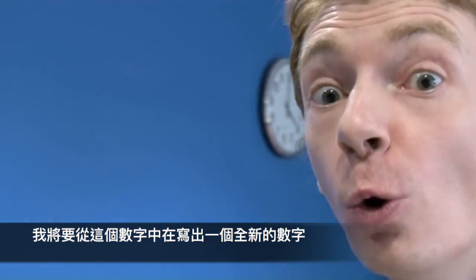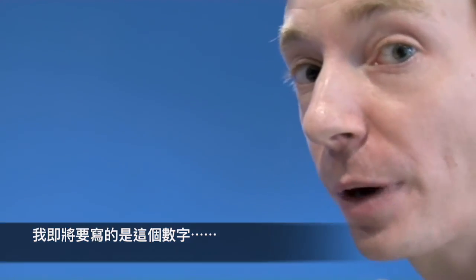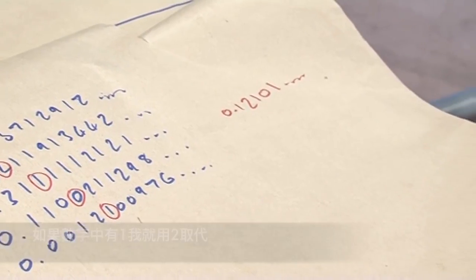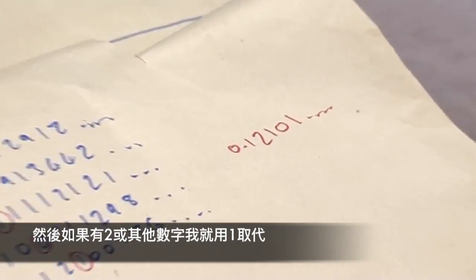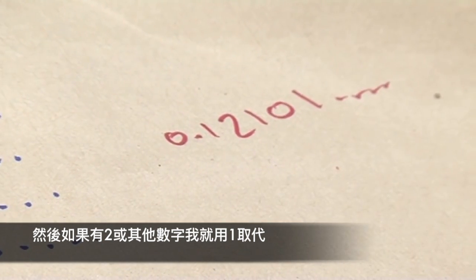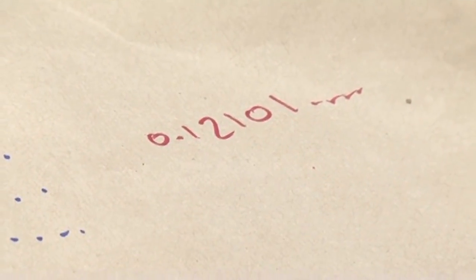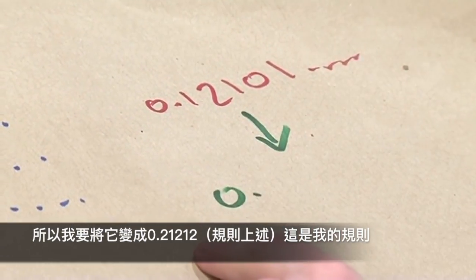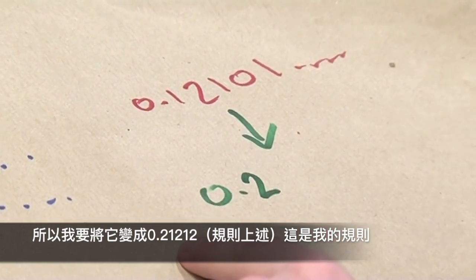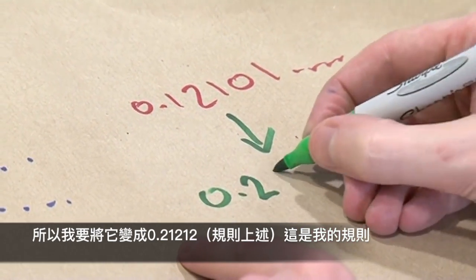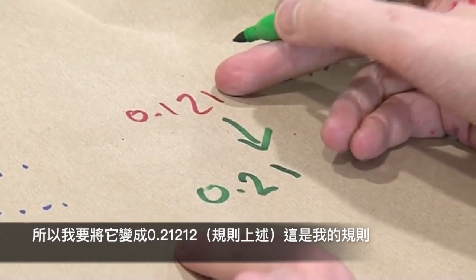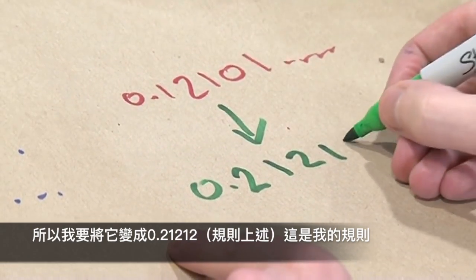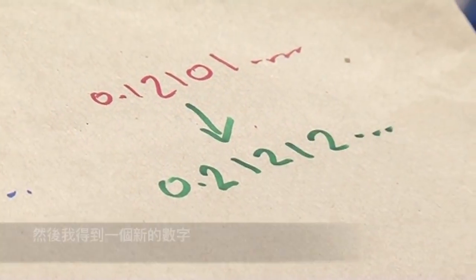Now, this is my rule. I'm going to make a whole new number from that one. If it has a 1, I'm going to change it to a 2. And if it has a 2 or anything else, I will change it to a 1. So let's try that. So I'm going to turn this into 0. So if it has a 1, I'm going to turn it into a 2. If it's anything else, I'm going to turn it into a 1. So that will be a 1. I'm going to change the 1 here into a 2. I'm going to change that one into a 1. I'm going to change that one into a 2. That was my rule. And I make something new.